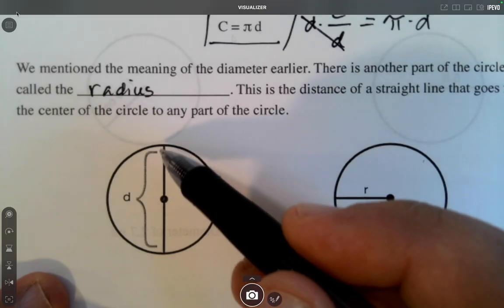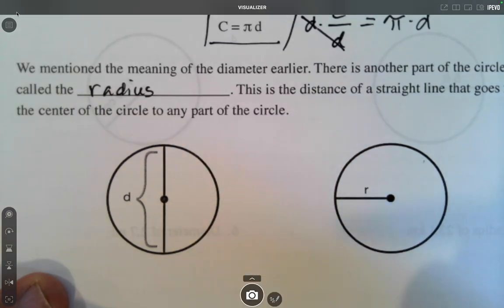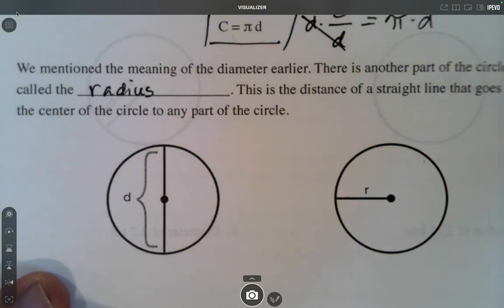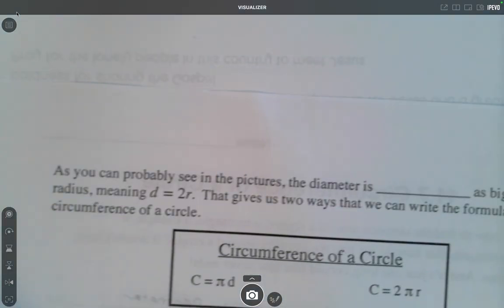So the diameter goes all the way across the circle and through the center. The radius goes to the center and stops. So we're going to talk about the relationship between these two.